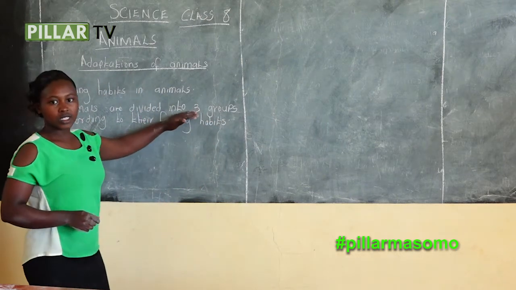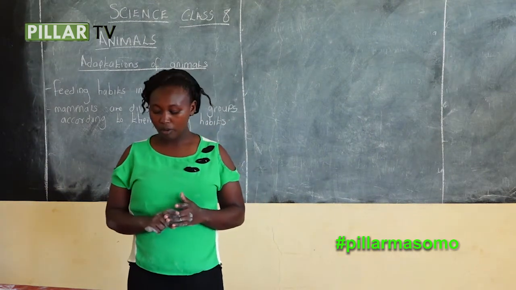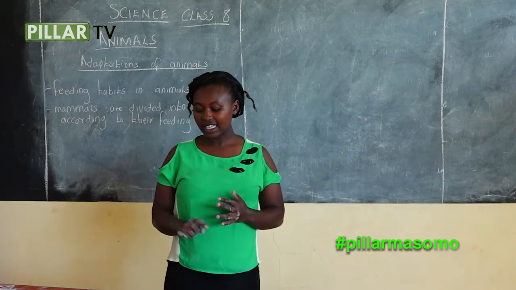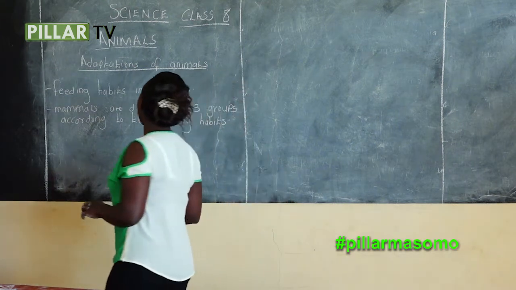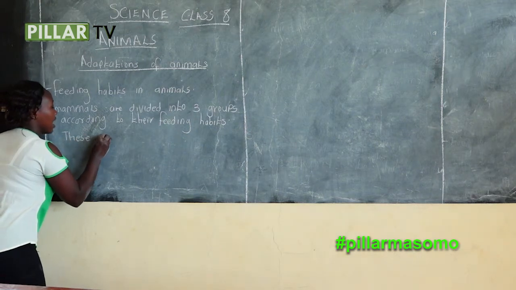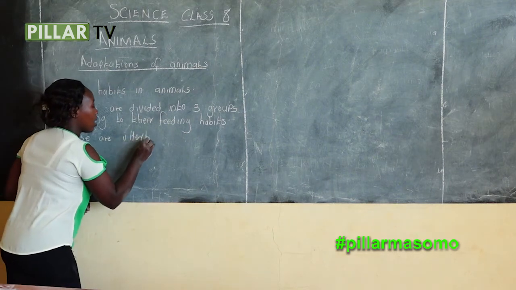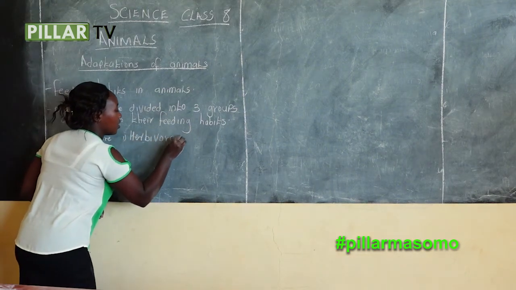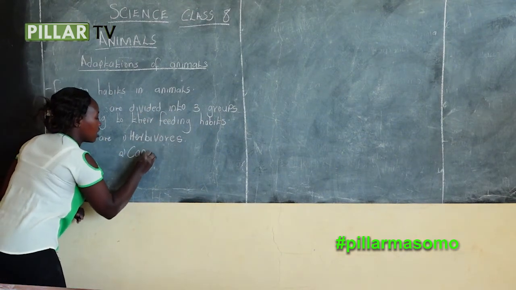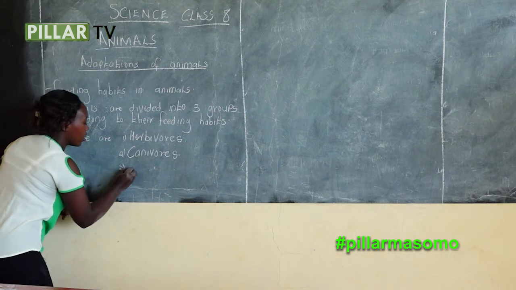These 3 groups are herbivorous, carnivorous, and omnivorous. The first group is herbivorous, the second group is carnivorous, and the third group is omnivorous.